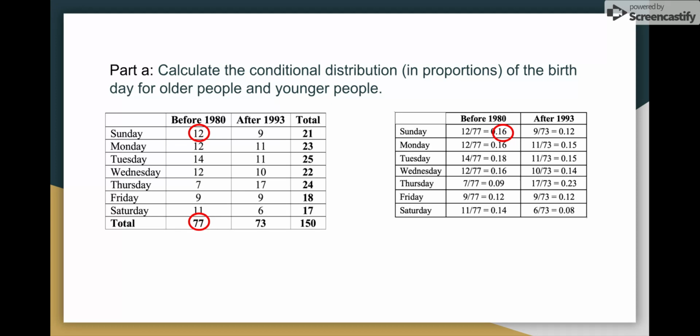Do likewise for all the other corresponding sets. You'll want to have a calculator and just take your time and do this. When we start looking at the relative frequencies, we get a little bit better idea because it's a standardized value. What we're actually doing is comparing percentages, which allows us to compare two groups that have a different number in them pretty easily. The thing that starts to stand out is that the difference in Thursdays is fairly significant. Once we're done with that, we're done with part A. We've calculated and drawn a table of the conditional distributions.